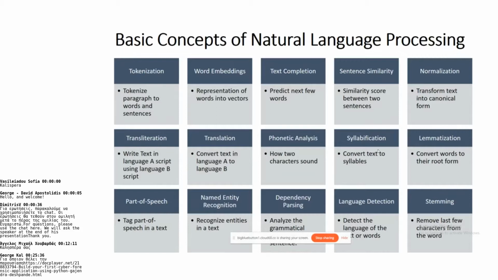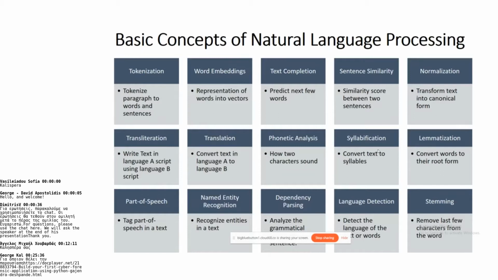The next is phonetic analysis. In phonetic analysis, you try to determine how two characters sound. Then next is syllabification. Here you convert the text into syllables, which are related to pronunciation. When we pronounce a word, we know that it can be divided into characters, but here we are not dividing the word into characters. We are dividing it in terms of syllables. So it may be a group of characters to pronounce even a single syllable.